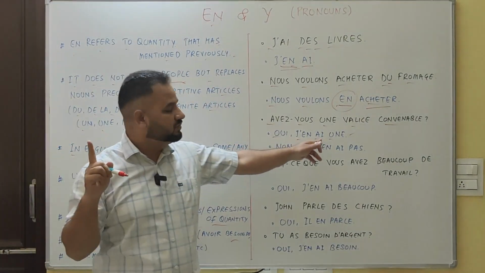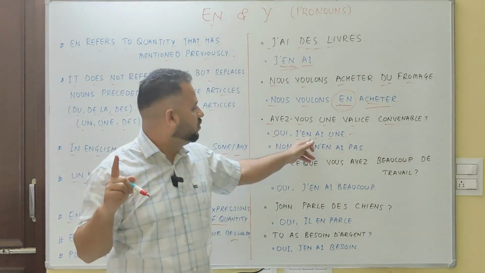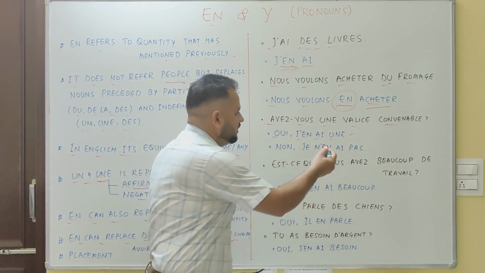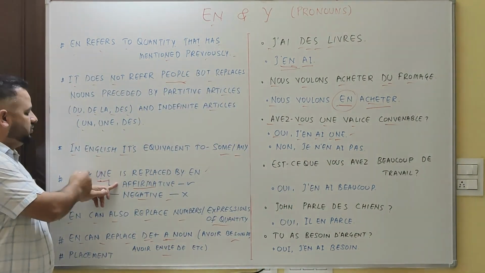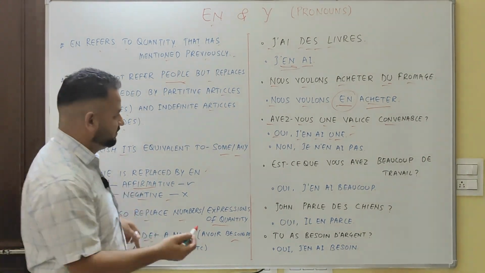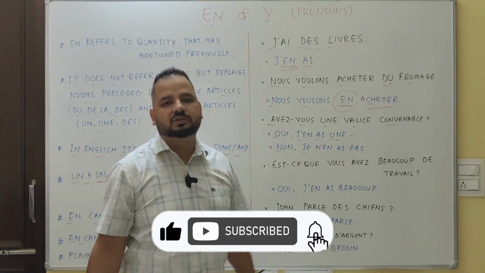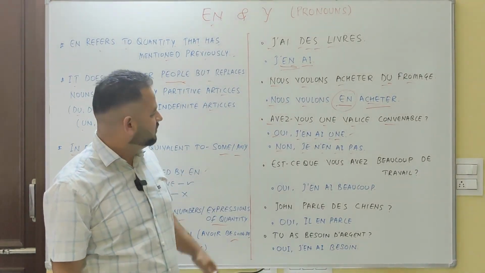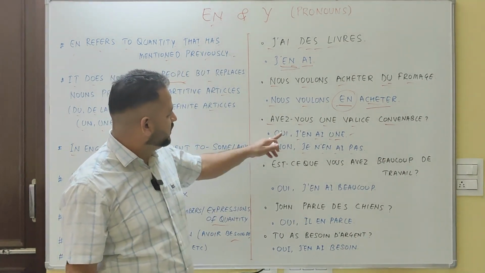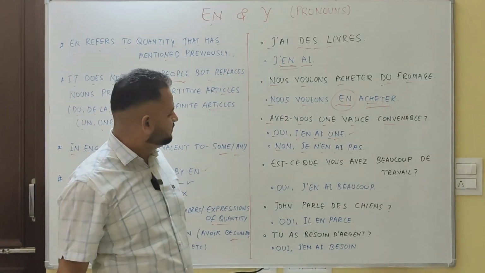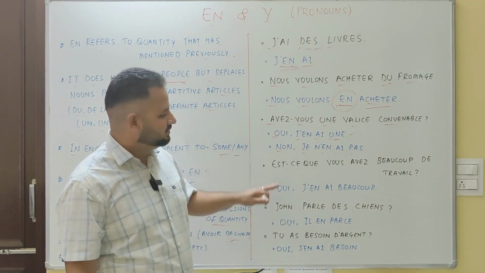I have one. So this noun is replaced by "en" here, and we are using the quantity also. In case of affirmative, we are using une or un, but in case of negative, we don't. Now, negative. Non, je n'en ai pas. No, I don't have. Avez-vous une valise convenable? Do you have a suitable suitcase? Oui, j'en ai une. Yes, I have one. Non, je n'en ai pas. No, I don't have. I hope this is clear.